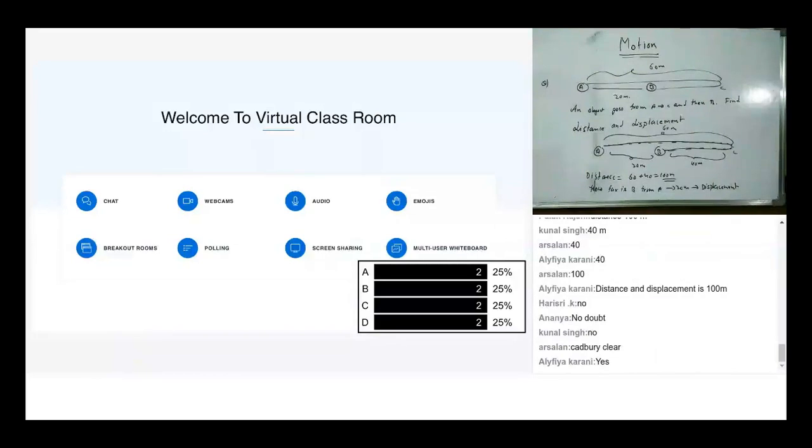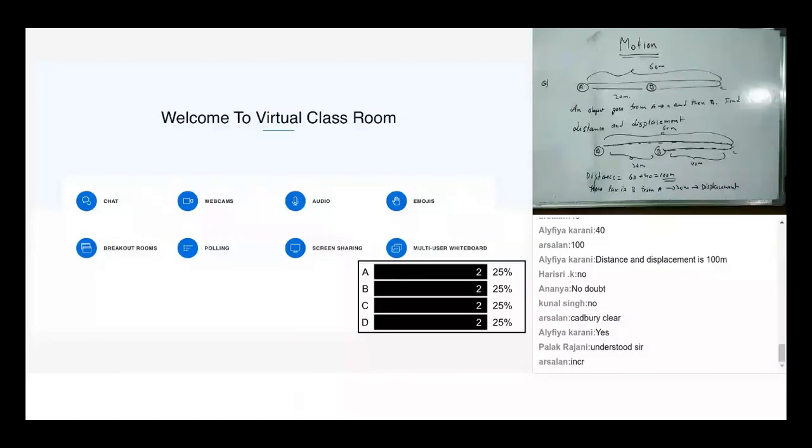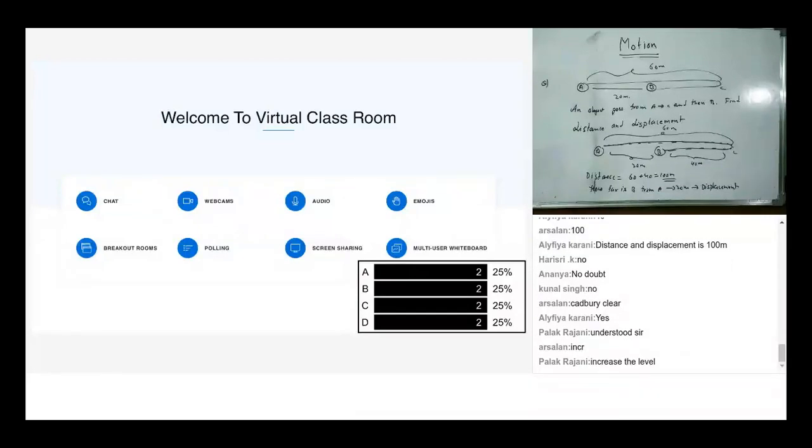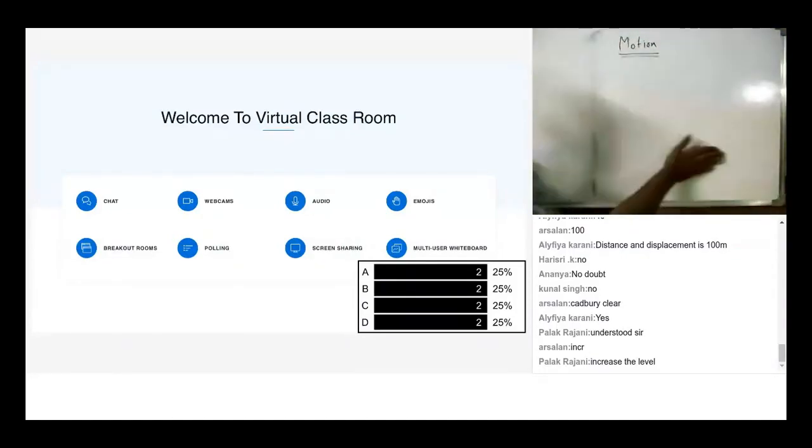Shall we increase the level of the question, or shall we do a similar question? Rahul and Sahas, both of you have been very silent. Understood. Great. Shall we go with a question of the same level, or shall we slightly increase the level of the question? Sir, increase the level of the question. Okay. Let's make ourselves a little confident, and then we'll increase the level of the questions, right? Yes, sir. I'll keep on increasing the level of the question as you keep on answering.